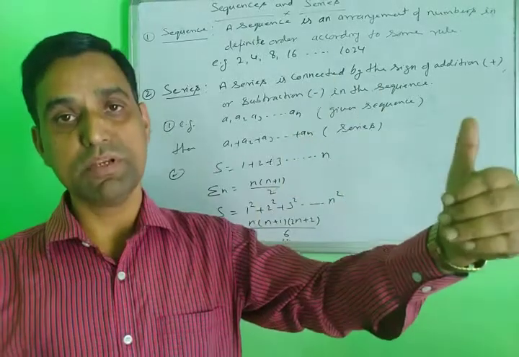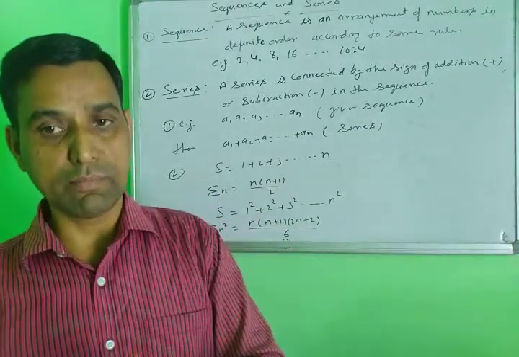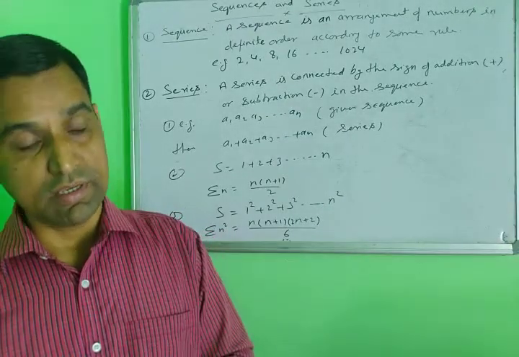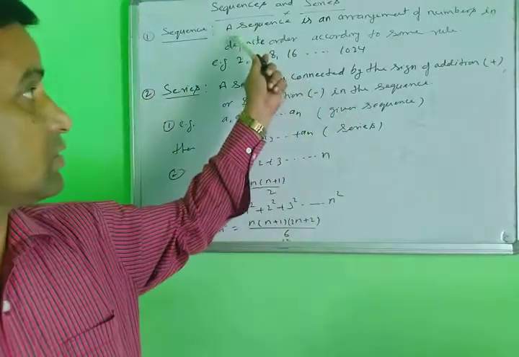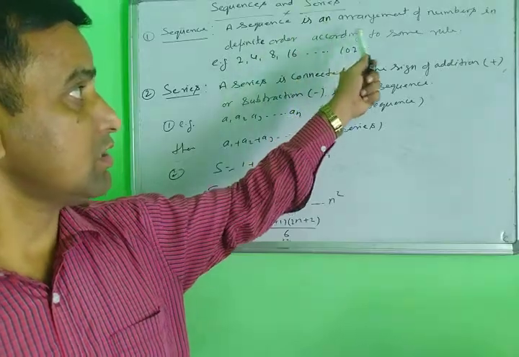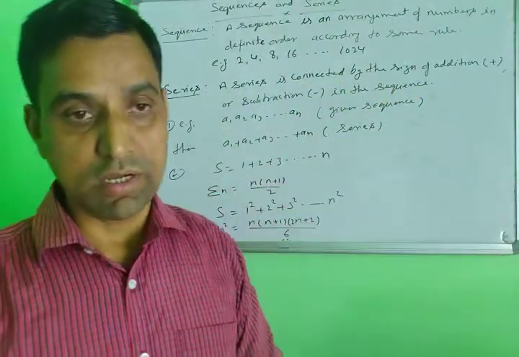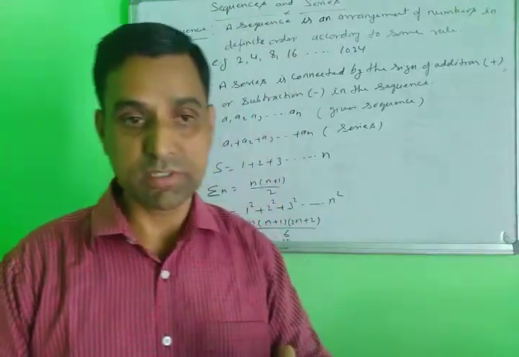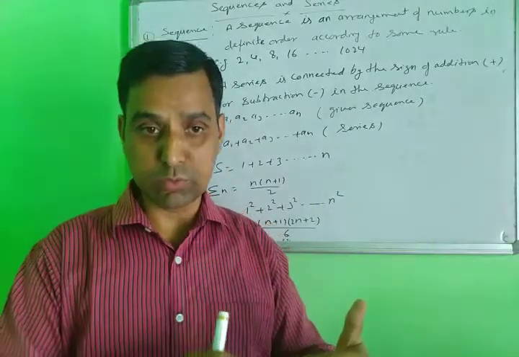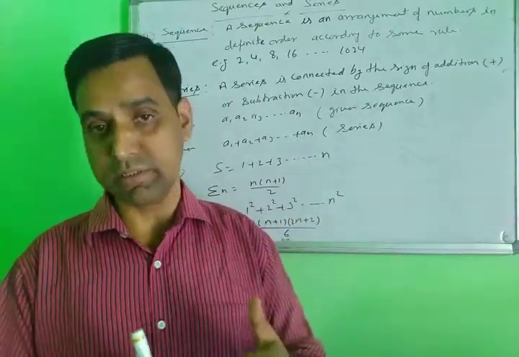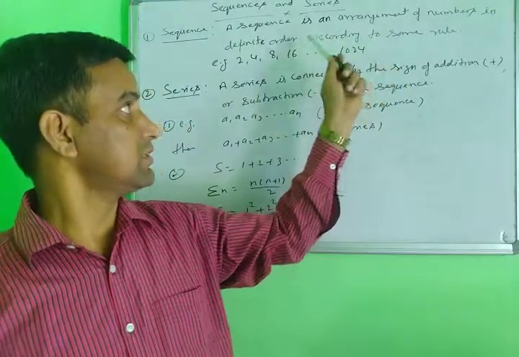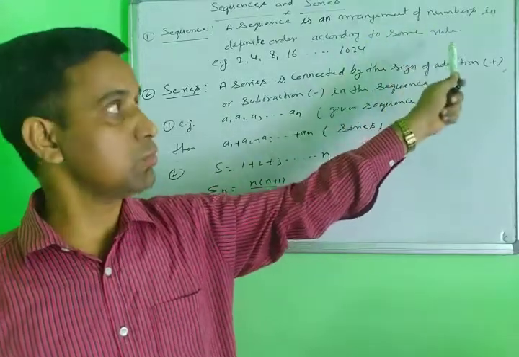A sequence is the arrangement of numbers in definite order according to some rules. What are the rules? Addition rules, square rules, cube roots, subtraction rules, multiplication rule, division rule. Numbers are connected to each other by some rule.